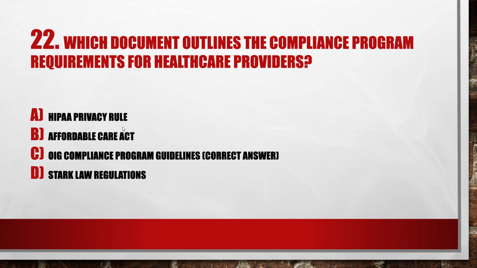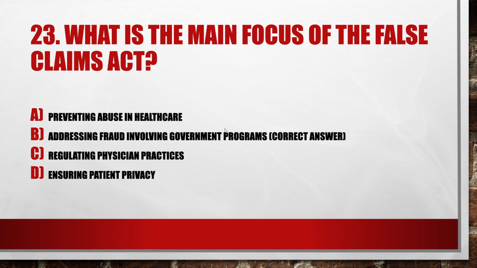Option D, STARCLA regulations. So outlines compliance program requirements is OIG compliance program guidelines, the right option, option C. Next question, what is the main focus of the False Claims Act?